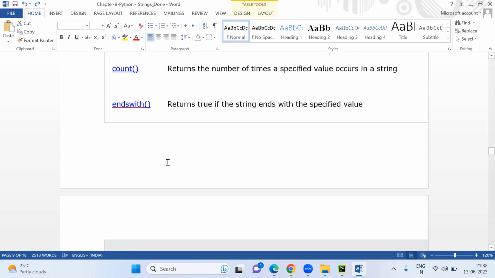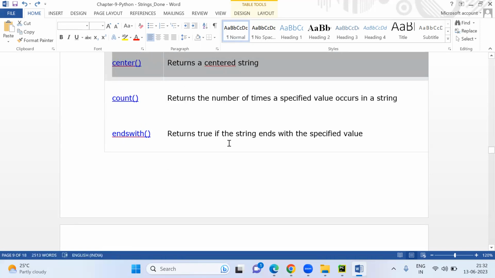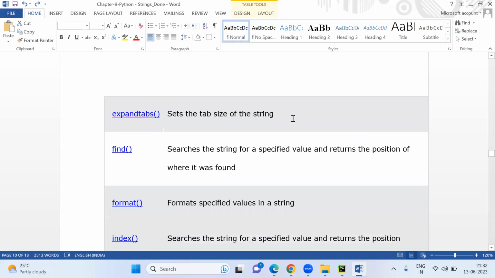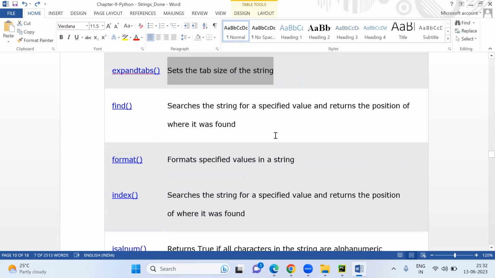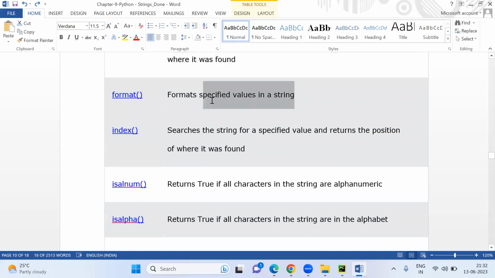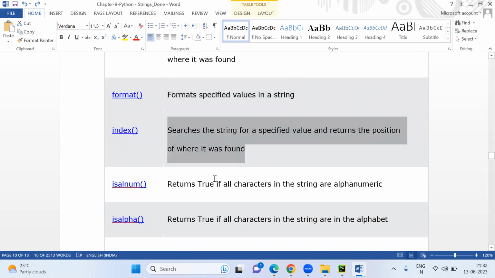All these things you can practice. Endswith returns true if the string ends with the specified value. Now expandtabs sets the tab size of the string. Find searches the string for a specified value and returns the position of where it was found. Format, we have seen this format: it formats a specified value in a string. Index searches the string for a specified value and returns the position of where it was found.